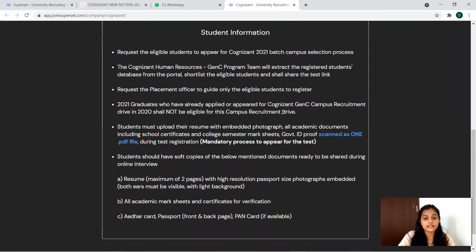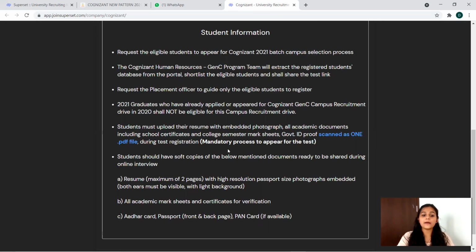And you have some instructions to follow while you apply for this. If you have applied in the previous year, then you are not eligible to apply this time, and all your personal details must be ready in PDF format, government ID card, everything. And coming to the resume, there is a condition that they have given: you have to upload your photograph. Your resume with photographs is what they're looking for, so you have to go for that.